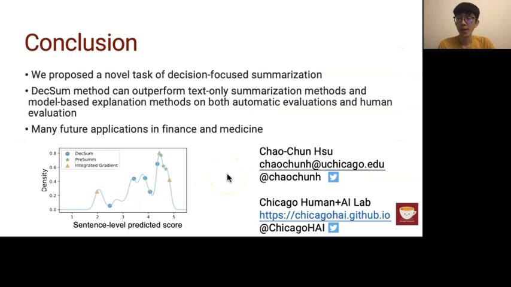Conclusion. In this paper, we propose a novel task of decision-focused summarization, which aims to generate decision-focused summaries to support human decision-making. We also propose an extractive decision-focused summarization method, DecSum, which can outperform text-only summarization methods and model-based explanation methods on both automatic evaluations and human evaluations. This paper is just a starting point. We are very excited about the future applications in finance and medicine.